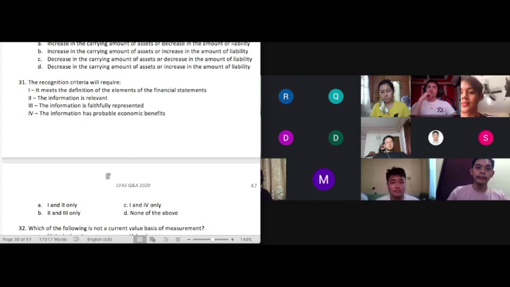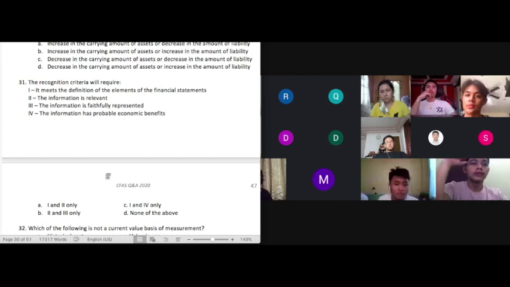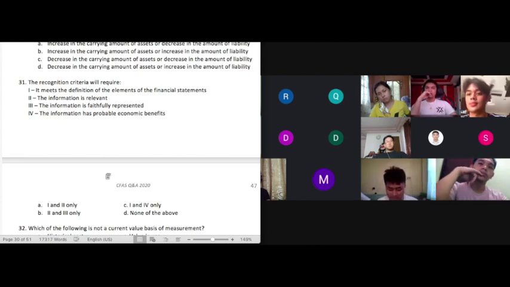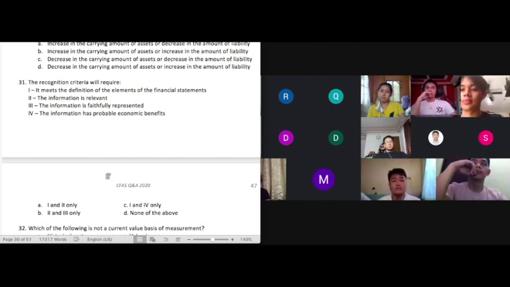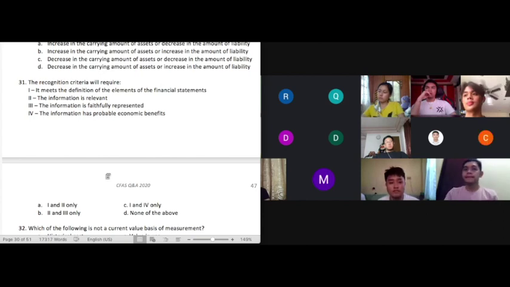Okay, class, very important. You know already that 1 and 2 is part of the answer. You also know that 2 and 3 is part of the answer. But your answer should not be alpha or bravo because choices A and B tell you that it's only 1 and 2 or 2 and 3. But the best answer is 1, 2, and 3. Is that clear? If the word only was not in letter A and letter B, you could have argued that they are correct. But because it says only, that makes alpha and bravo wrong. The best answer is 1, 2, and 3, and it is not in the choices. That's why the answer would be delta, class.